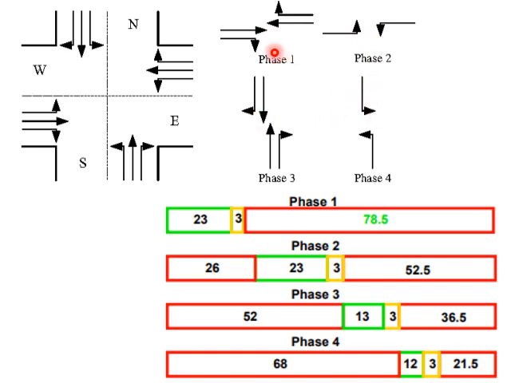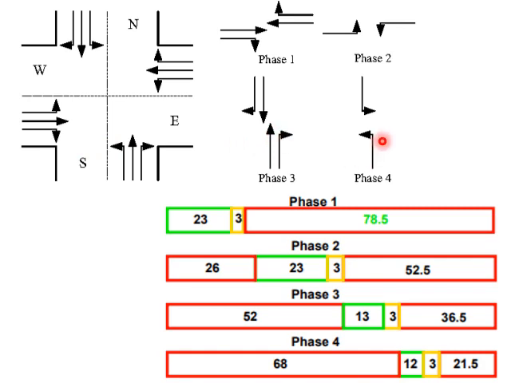In phase 1, in the east and west roads, the straight going and one of the turning movements are given green. In phase 2, the other turning movement in the east and west roads is given green. In phase 3, these two movements from north and south are given green.